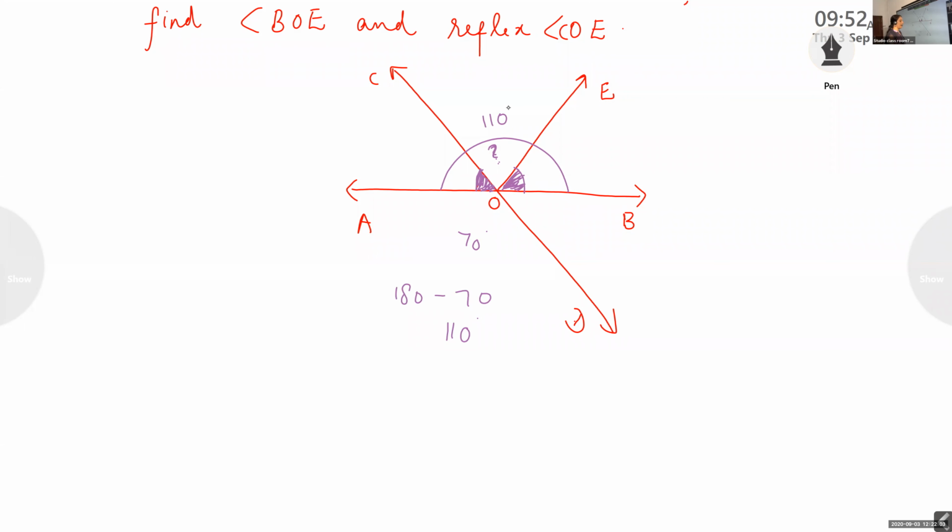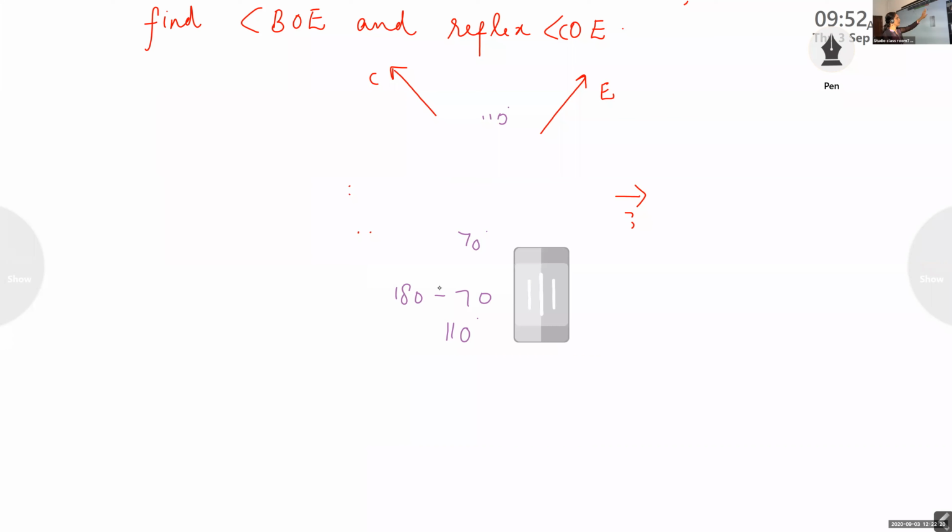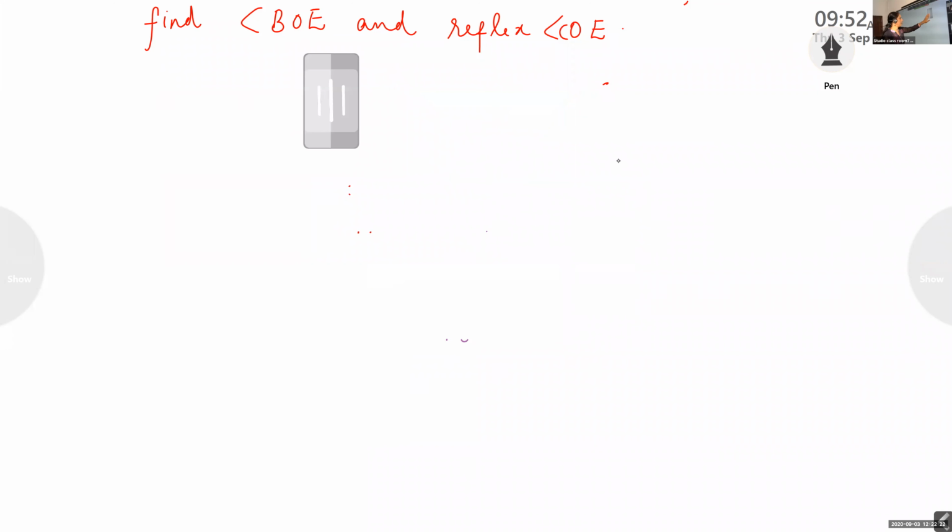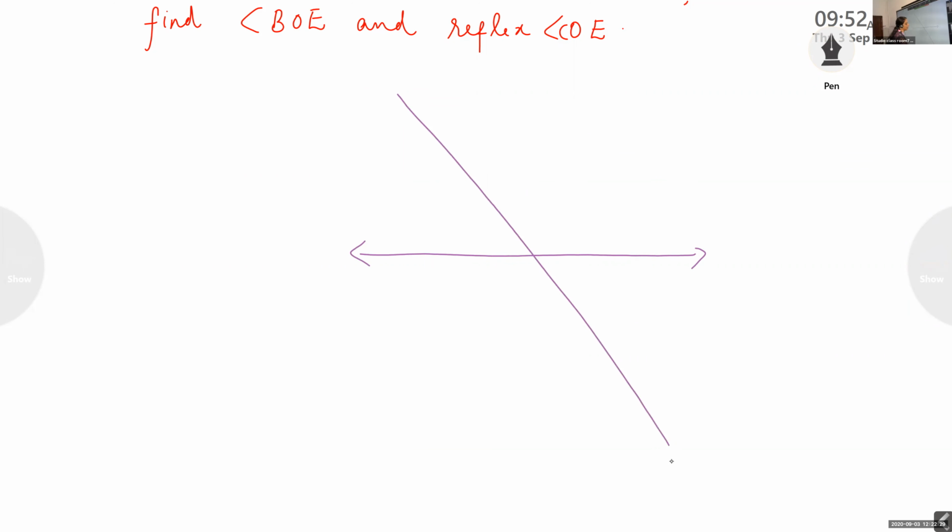And children, one more angle is given. This angle is given. How much? 40 degree. I'll draw it again. Now we found something which helps our answer.